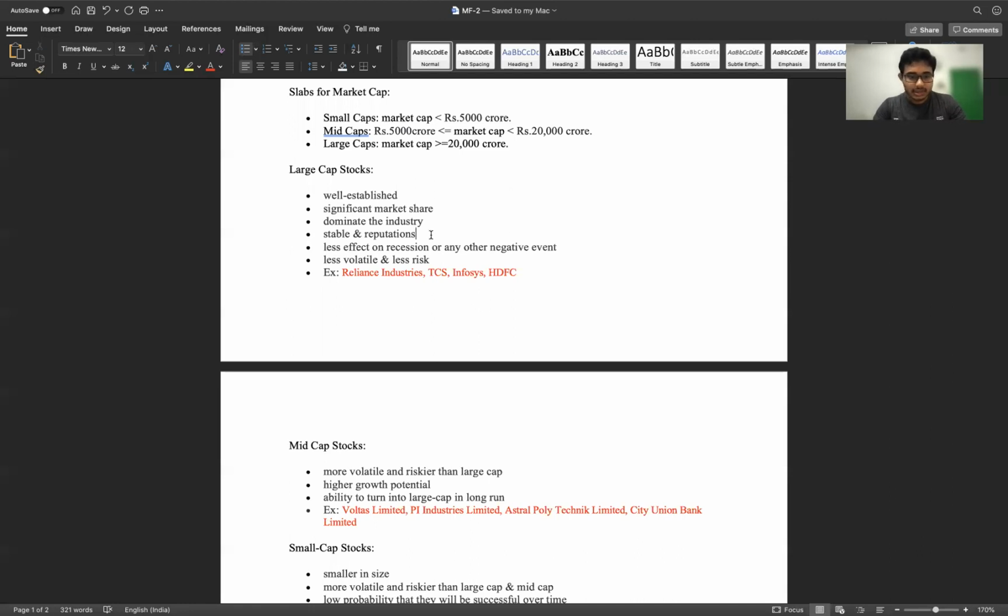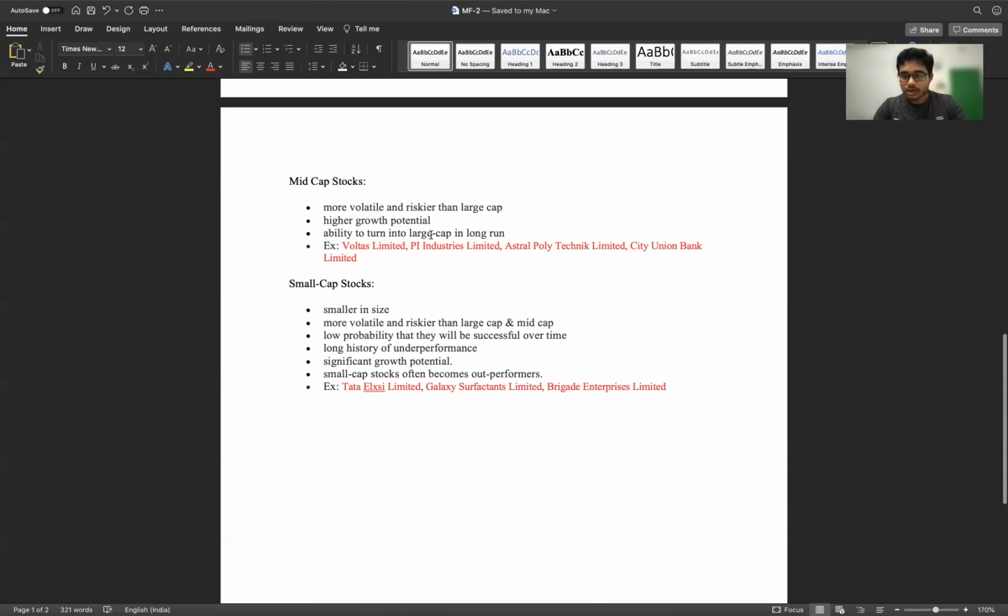Mid-cap companies are more volatile and riskier than large cap, but they have very good growth potential. And they can become large cap companies in the long run. These companies are like Voltas, PI Industries, Astral Polytechnic, City Union Bank, etc. So here, risk will be a bit high and reward will also be high.